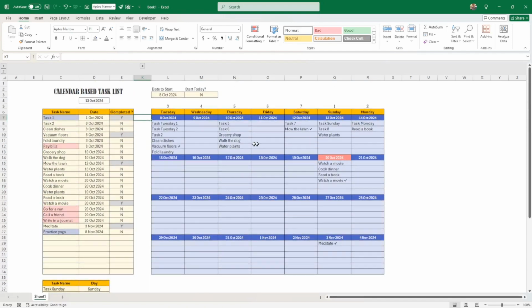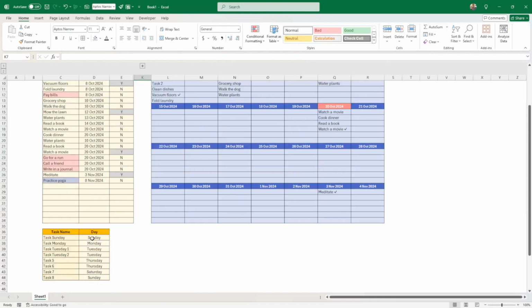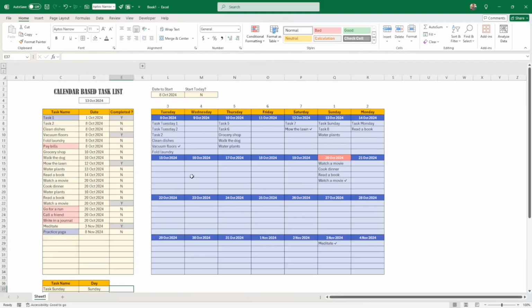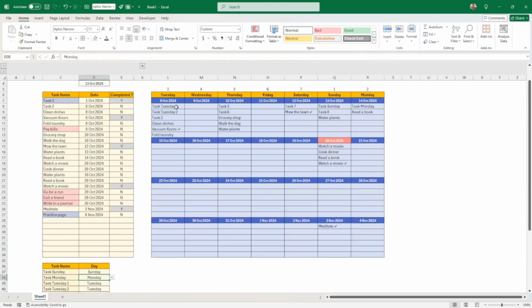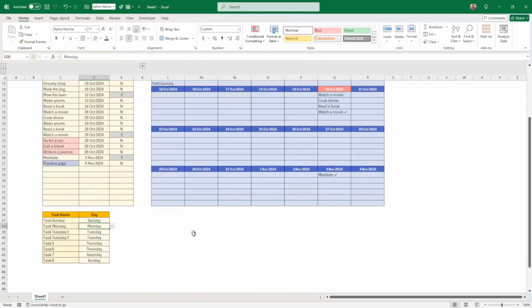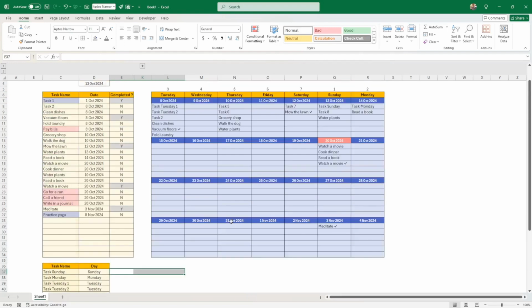But now the flow, or quote unquote, the things that we cannot really do, as mentioned, is that you could add a flag completed, but which week will it be completed? And as I was saying, if you have something on a Monday, you want to be able to track which one you do, so you would have to put it for every day. So I was thinking maybe I could just automatically create the four dates here and ask them to tick each one of those dates, but that's quite cumbersome.